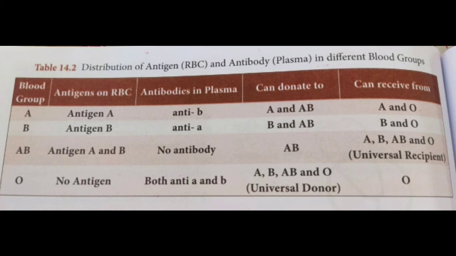O: no antigen, antibodies both anti-A and anti-B, can donate to A, B, AB and O, so it is a universal donor, can receive from O.